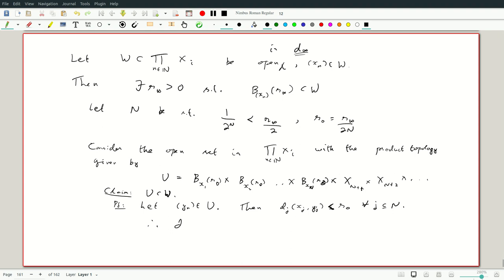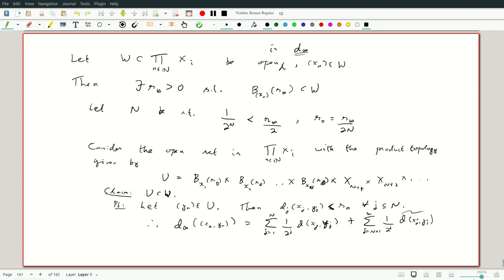Okay. Therefore, let's look at d infinity of x, y. There are two terms here. We look at the sum up to n of 1 over 2 to the j, we won't even use the fact that this j is here, of d of xj, yj. We have just observed what that's less than or equal to, plus the sum j equals n plus 1 to infinity of 1 over 2 to the j again, of d of xj, yj.